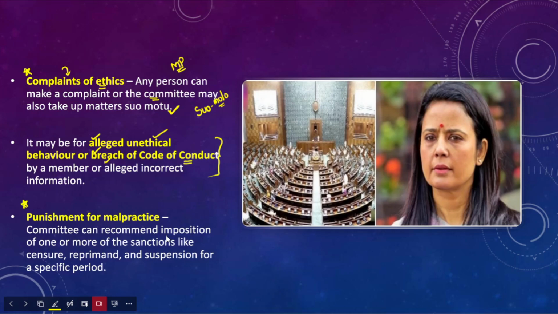So the committee can recommend imposition of one or more sanctions, like censure, reprimand, and suspension for a specific period of time. So the committee can also recommend these types of punishments to the members on the following grounds. Okay, so this is all about the ethics committee in Lok Sabha and the ethics committee of the Rajya Sabha and its functions, right? So this is a very important topic.